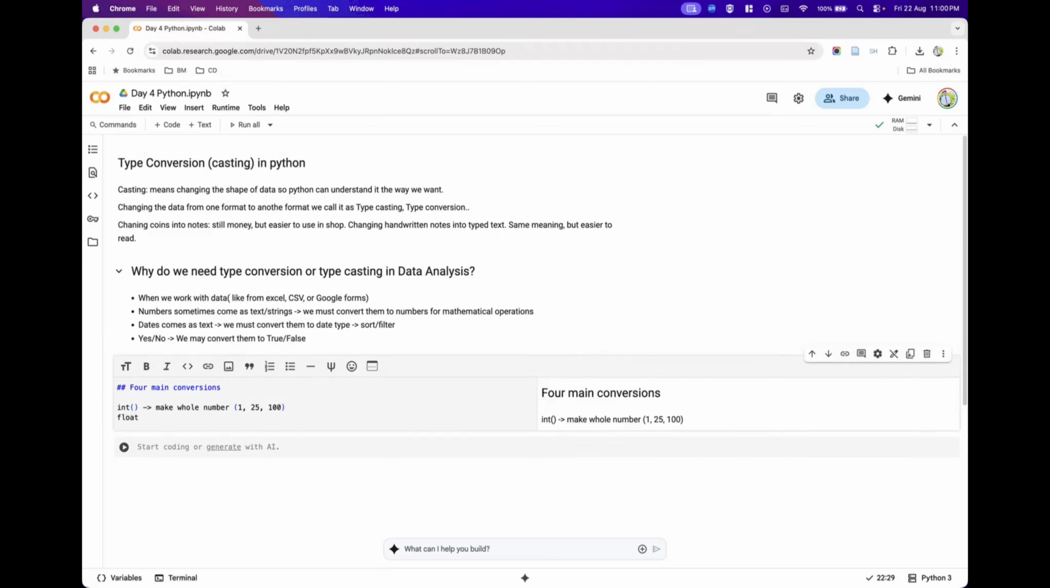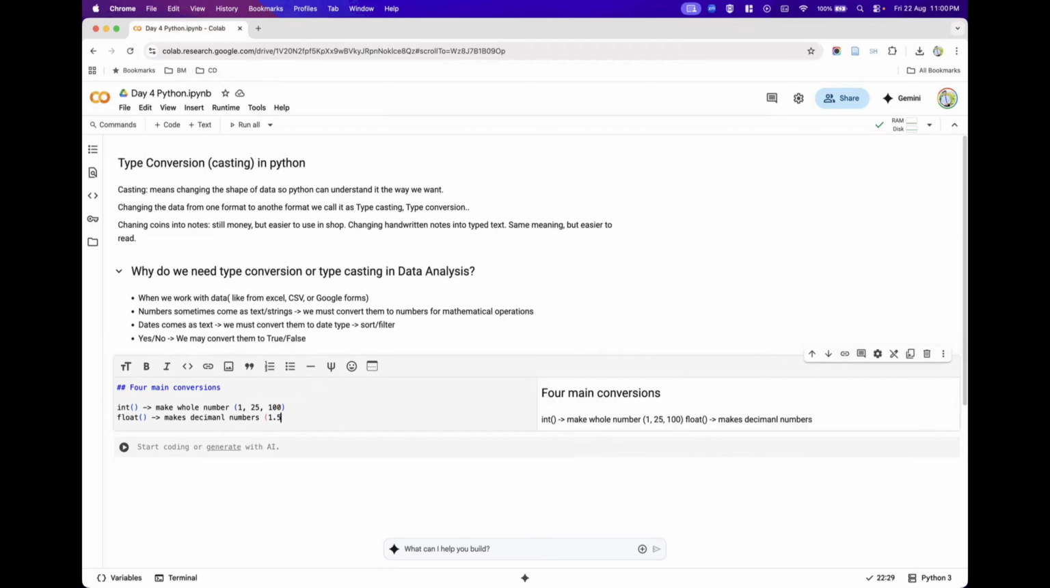The second most important type conversion in Python we call float, wherein this float type conversion will convert anything into a decimal number.